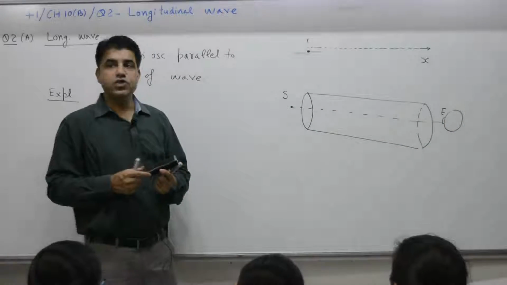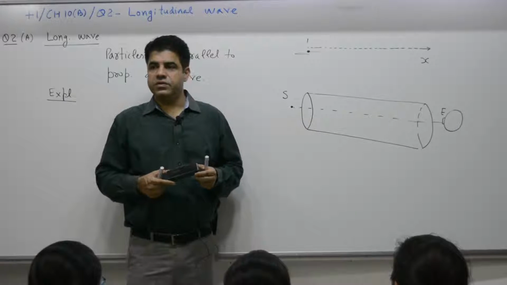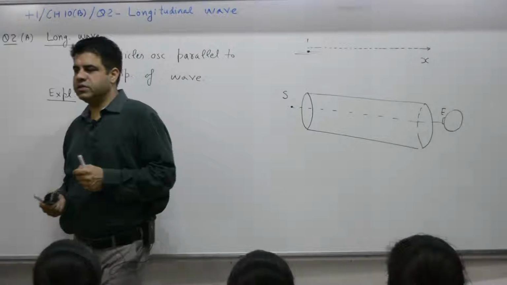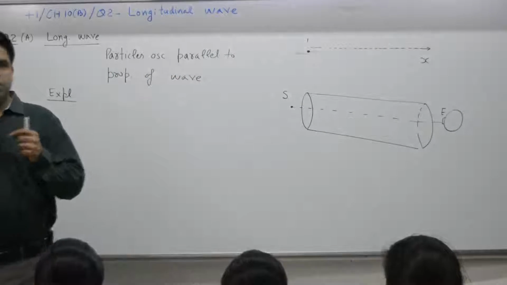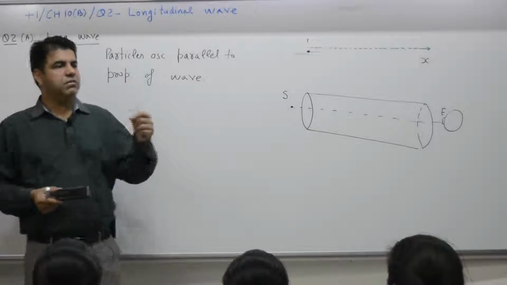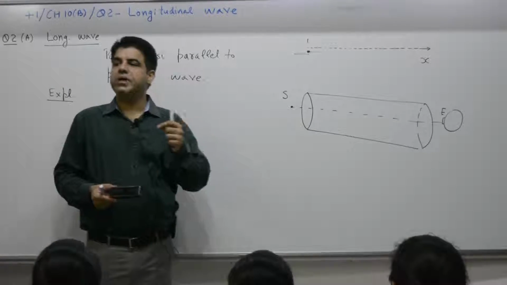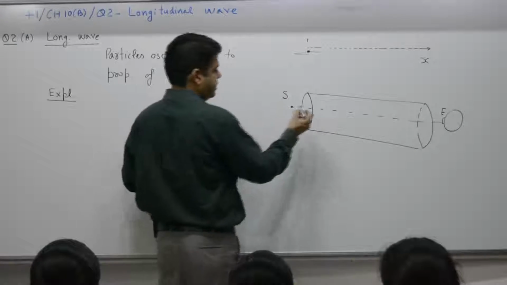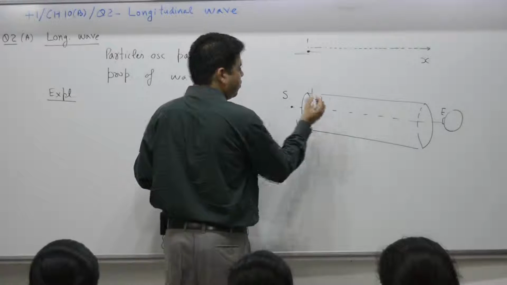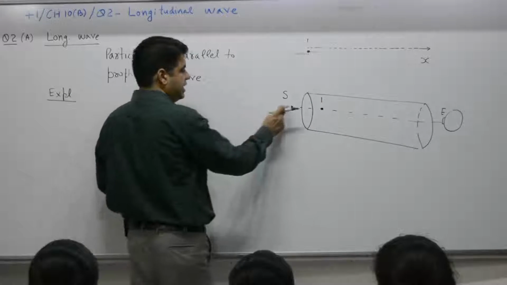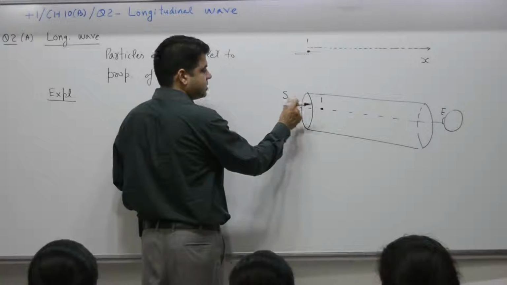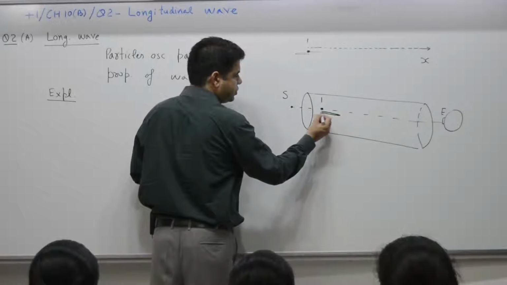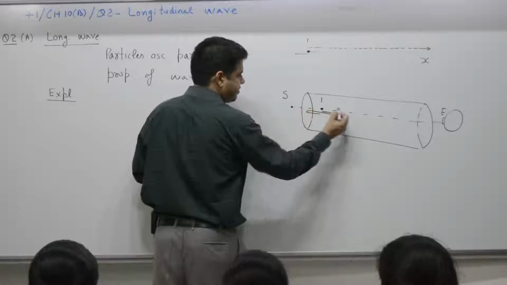If there is no medium in between, if it is vacuum, do you think this sound will travel from S to E? Because sound is a mechanical longitudinal wave, it needs a material medium to travel from one point to the other. Suppose there is a molecule or point 1. As this source creates a disturbance, particle number 1 oscillates about its mean position along the x-axis like this.